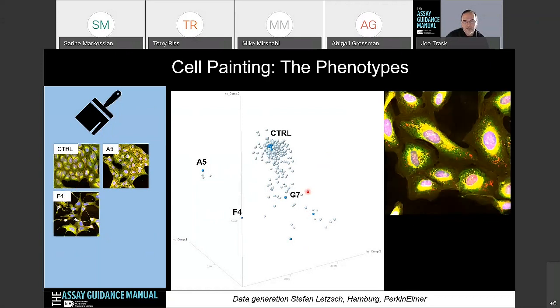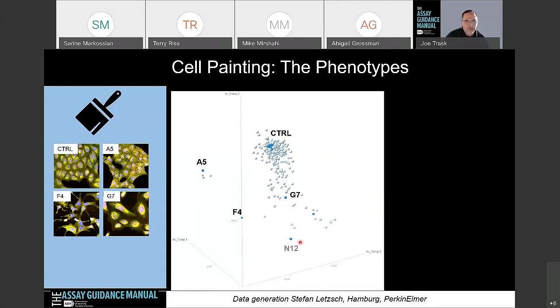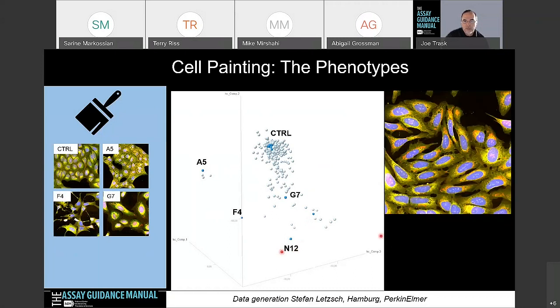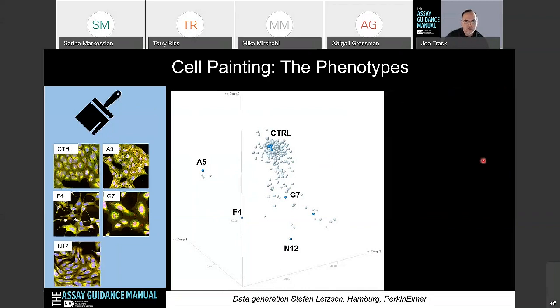There's well G7. Again, a different morphology that we're showing. The nuclei look larger than what you're seeing in the control. There are fewer cells in the well. Move to well N12. The cells are more elongated, and the nuclei are also in a more elongated formation. So definitely a different phenotype shown here.